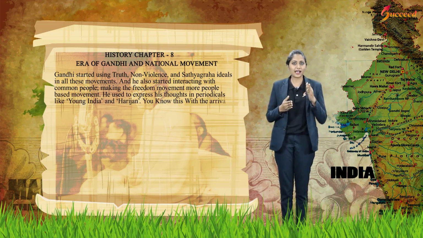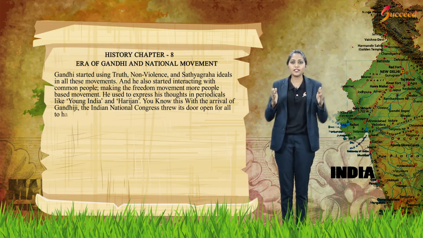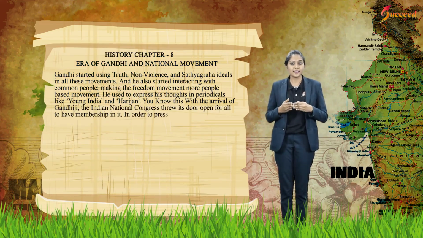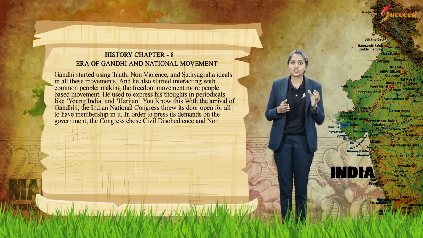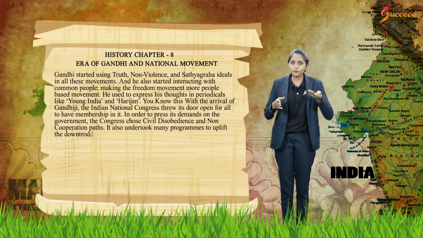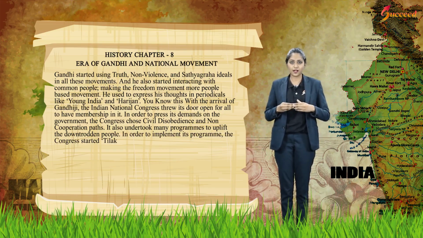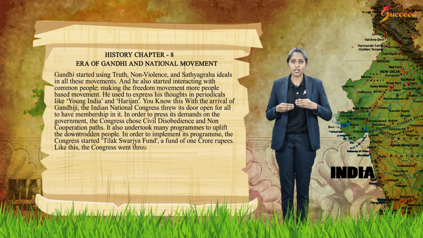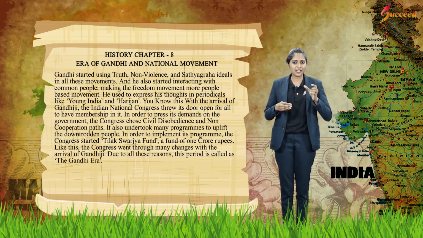You know, with the arrival of Gandhiji, the Indian National Congress threw its doors open for all to take membership in it. In order to press its demands on the government, the Congress chose civil disobedience and non-cooperation paths. It also undertook many programs to uplift the downtrodden people. In order to implement its programs, the Congress started the Tilak Swaraj Fund, a fund of 1 crore rupees. Like this, the Congress went through many changes with the arrival of Gandhiji. Due to all these reasons, this period is called the Gandhi era.